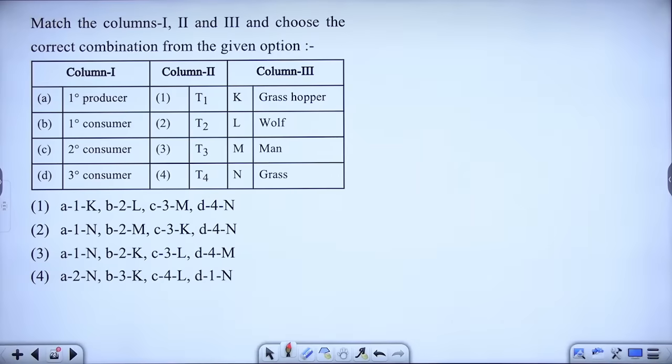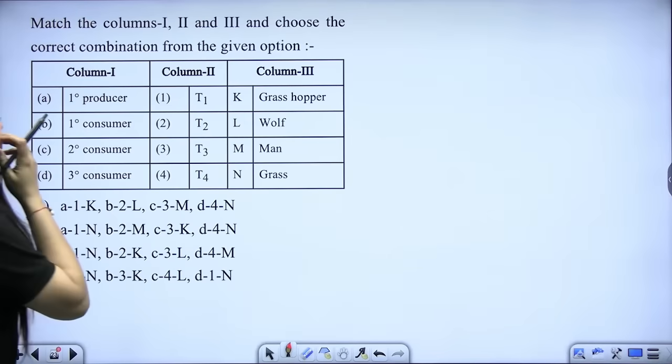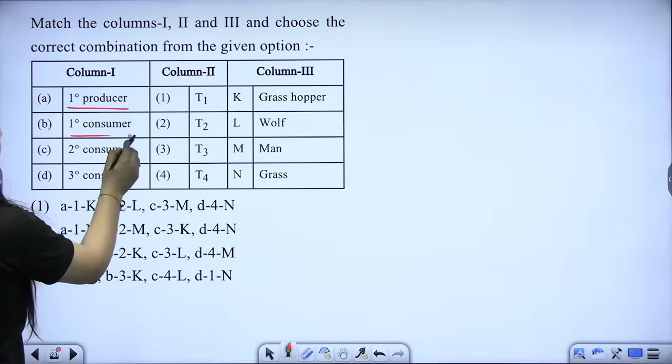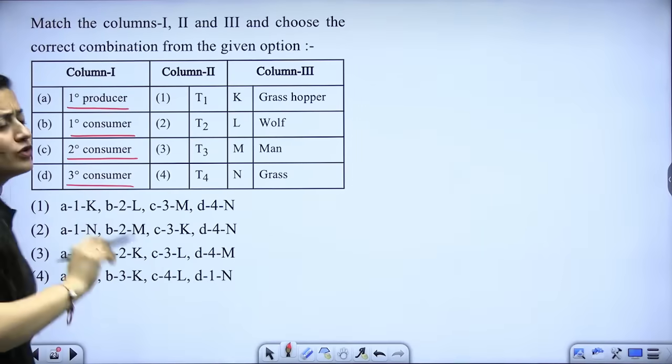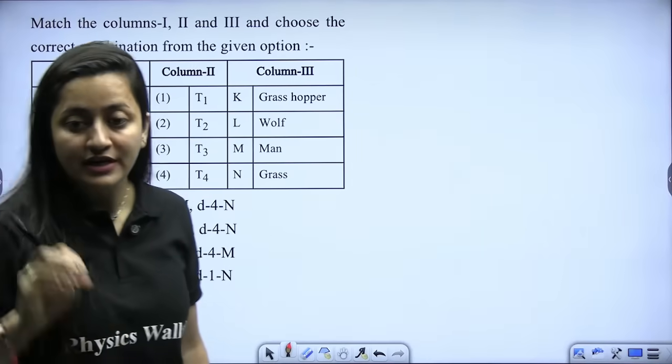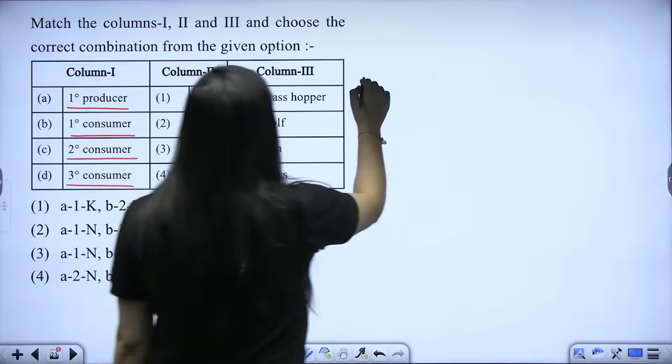Quick, everyone. So I hope you know the answer here. It's a good question. Hanji, so what are you saying here? Primary producer, primary consumer, secondary consumer, tertiary. If you don't know any such question, how are you going to start?